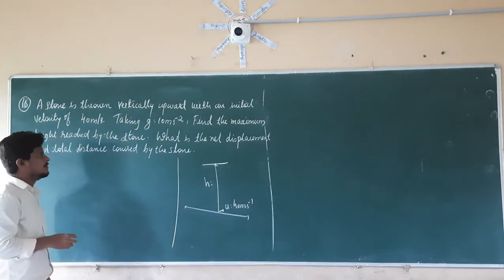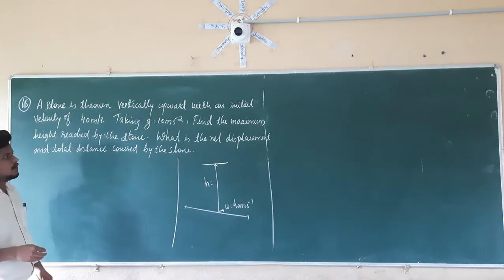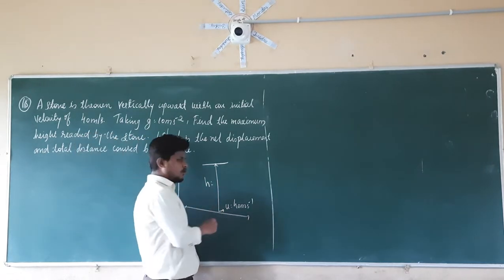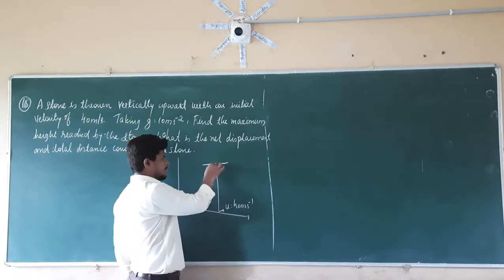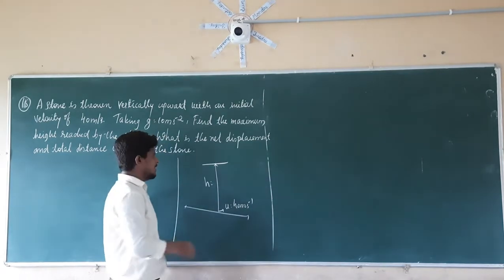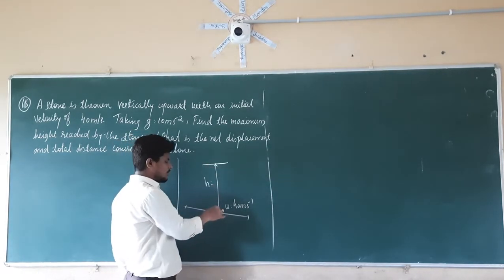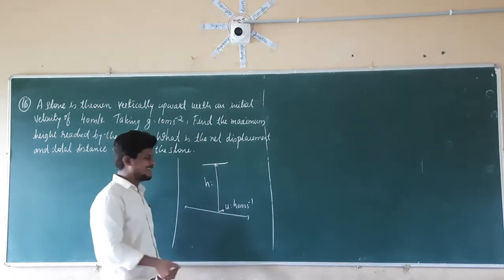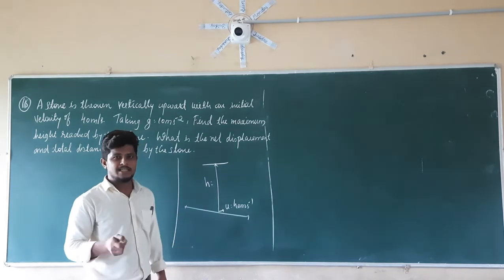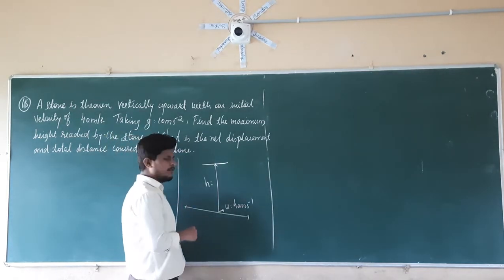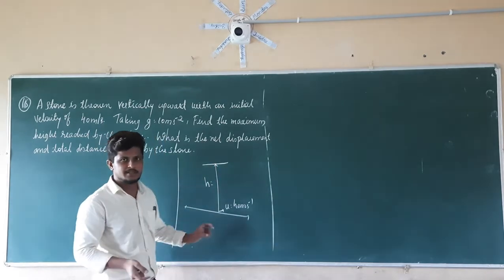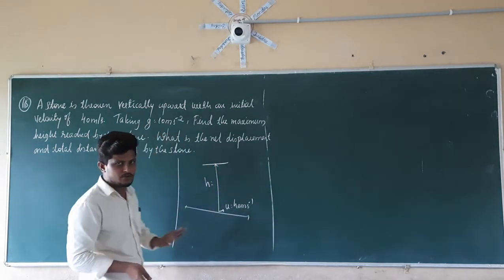And then what we have to calculate? We have to calculate the net displacement and the total distance covered. The stone is thrown vertically in the upward direction. After reaching the maximum height, it is going to come back to its initial position. So after reaching its initial position, we have to calculate the net displacement, as well as the total distance covered by that object after going in the upward direction and again reaching the ground. So we have to calculate those two things.